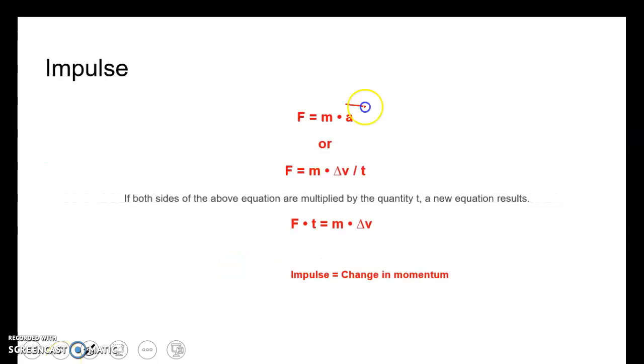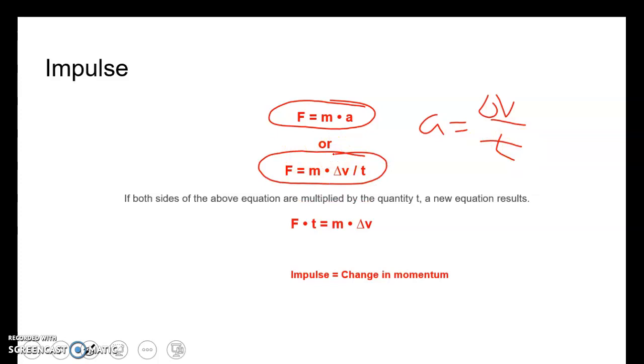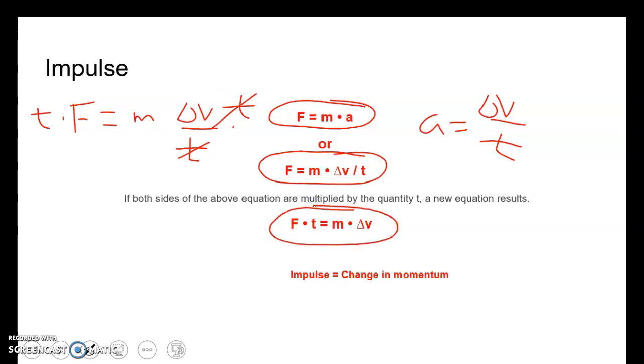Now, Newton's second law, F equals ma, where a, if you recall, is change in velocity over change in time. So we can write it also this way: F equals m times delta v over t. If we multiply both sides by t, the t's cancel, and we get F times t equals m times delta v.